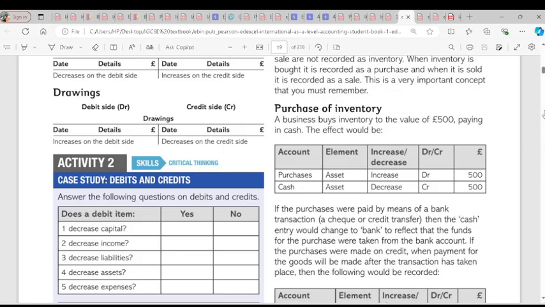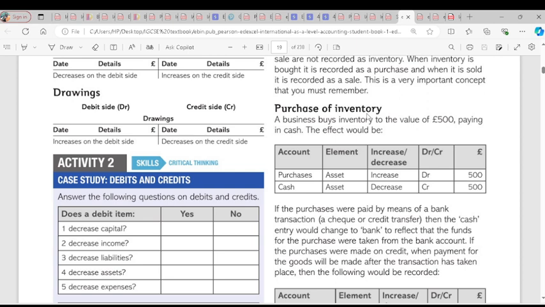So what will be the effect of this? The business paid in cash, right? So that means our asset of inventory has increased by 500, because we purchased inventory for 500. You get the effect there. Then we paid cash, right? So for paying cash, it means our asset of cash has reduced because we paid through the cash account. So we are going to credit the cash account and debit the inventory account. Those are the two situations.